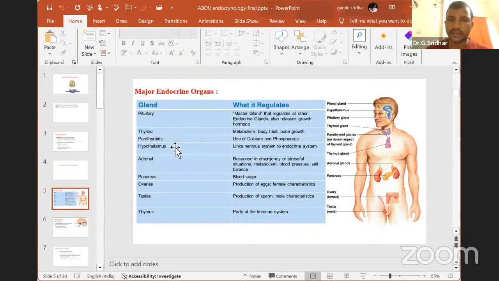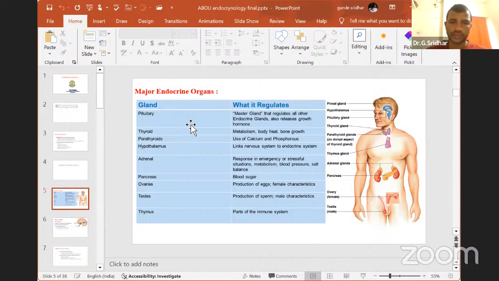Then the hypothalamus, we won't discuss it now. Generally, the hypothalamus maintains the pituitary gland to release the different types of pituitary hormones. We'll discuss it later, after discussing the pituitary gland. Then we'll discuss the adrenal gland. The adrenal gland mainly releases different types of stress-related hormones as well as steroidal hormones. Basically, the adrenal gland has three parts: zona glomerulosa, zona fasciculata, zona reticularis. These are the three important areas in the adrenal gland, releasing their respective hormones.